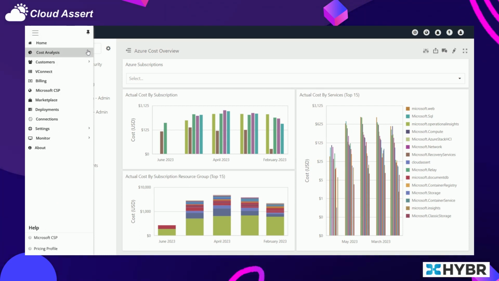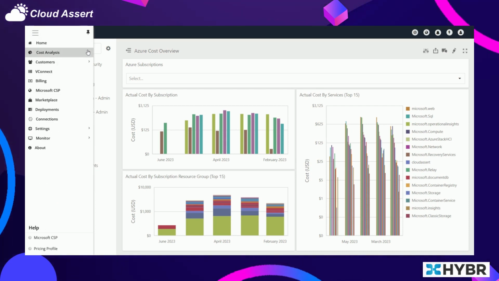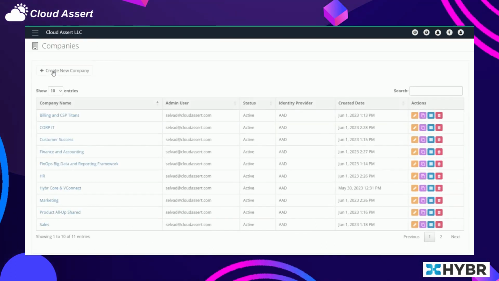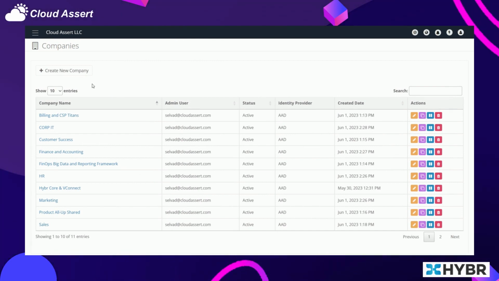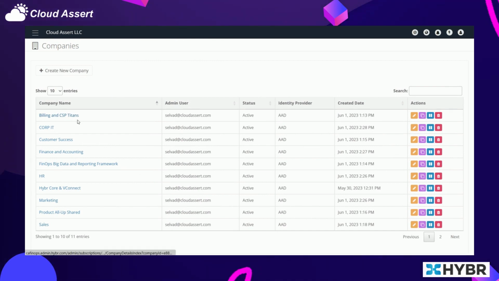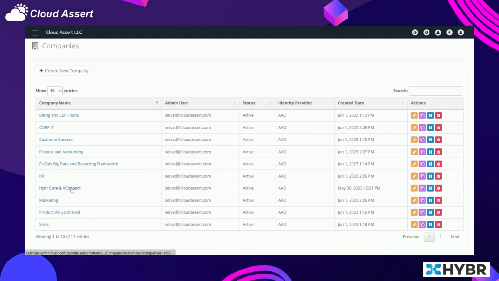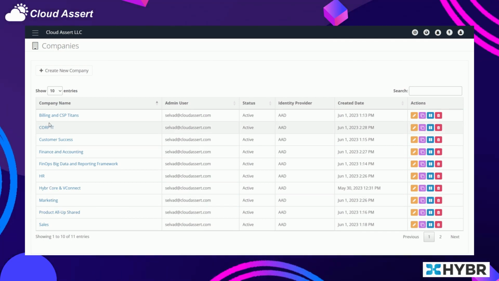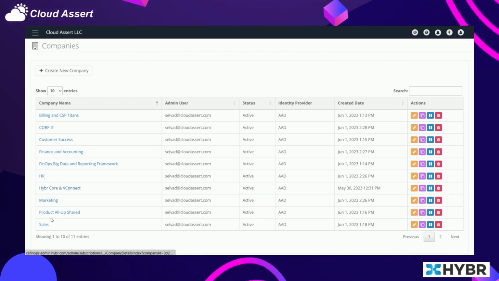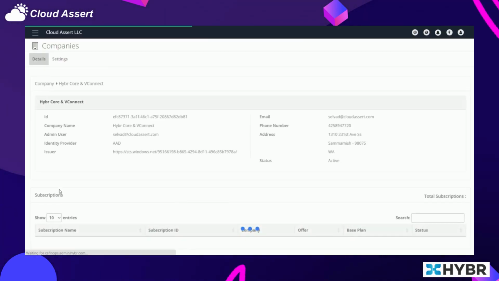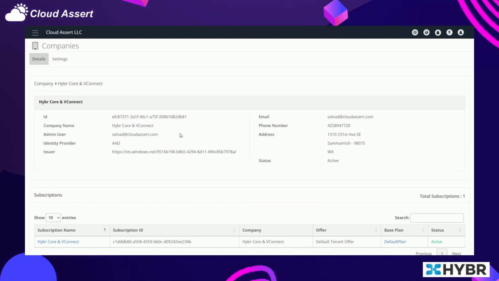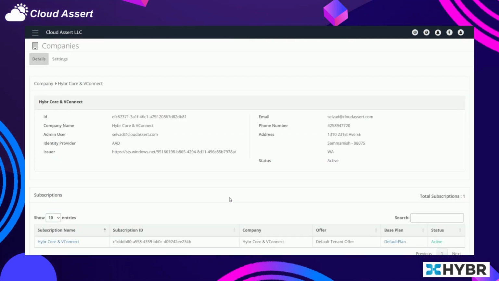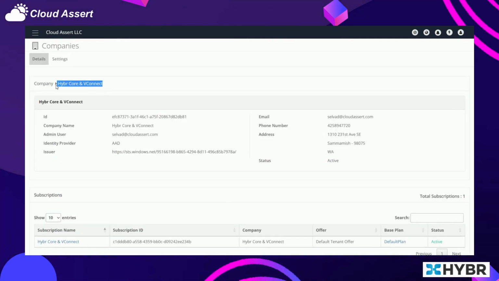At the same time, you give this decentralized empowerment to individual teams by onboarding your teams and projects and business units into Hybr as their own tenant company. For example, in this case, we have various teams within Cloud Asset onboarded as a tenant within the Hybr admin portal. So for example, if I get into one of these, you can have the teams onboarded this way and add users who belong to these teams under this tenant entity. So this way,